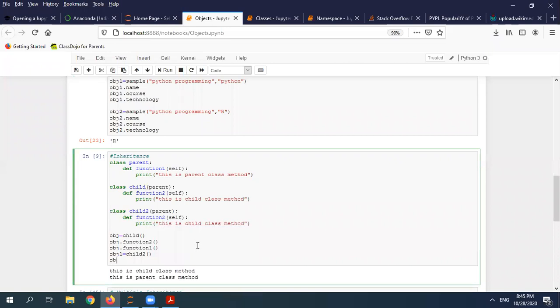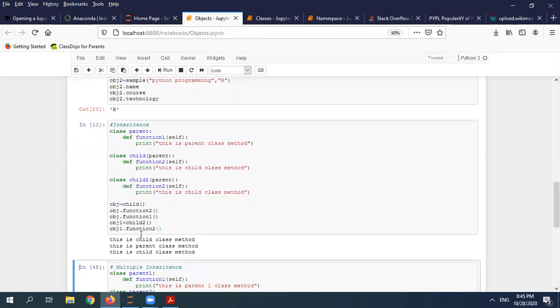Then obj one dot, and I can call one function. Function two, for example, I'm calling. So this is my child function.